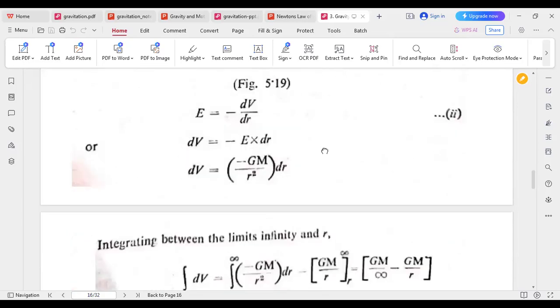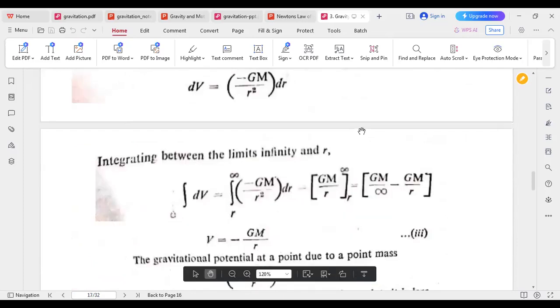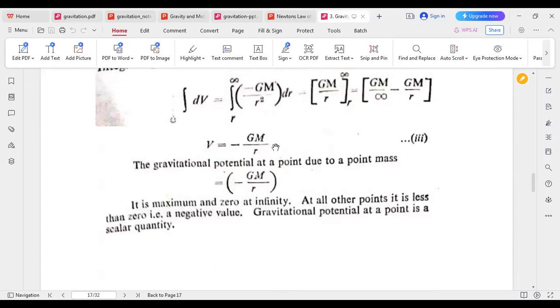Now integrating between the limits infinity to r, after simple integration we get V at infinity equal to 0, and this is minus GM by r. So the gravitational potential at a point due to a point mass is this.